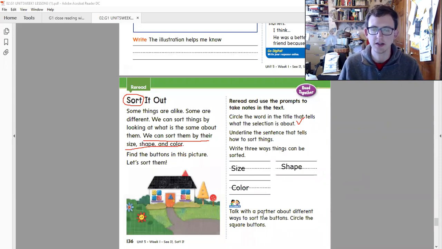So now talk with a partner about different ways to sort the buttons. Circle the square buttons. So let's go here and circle the square buttons. There's 4. Ooh. And then there's 4 more, right? So there's the square buttons. Now let's go to the next page.